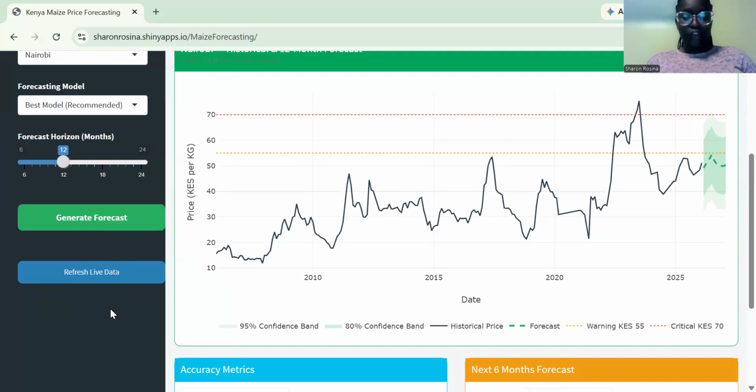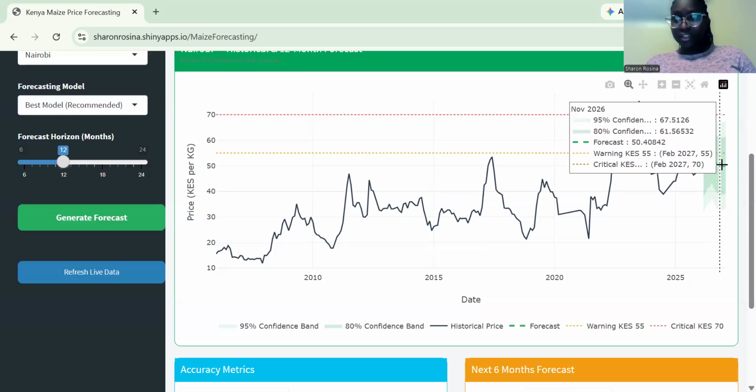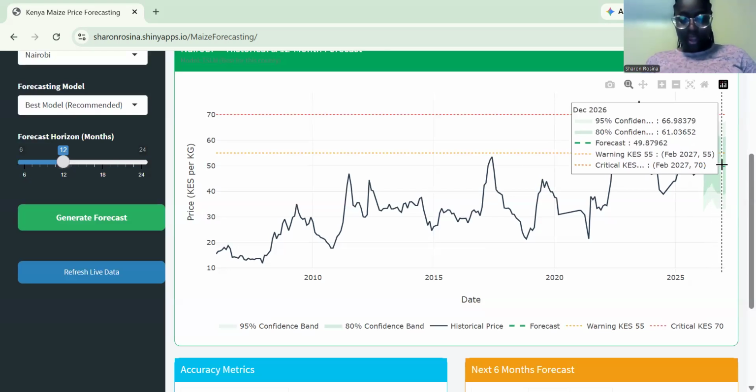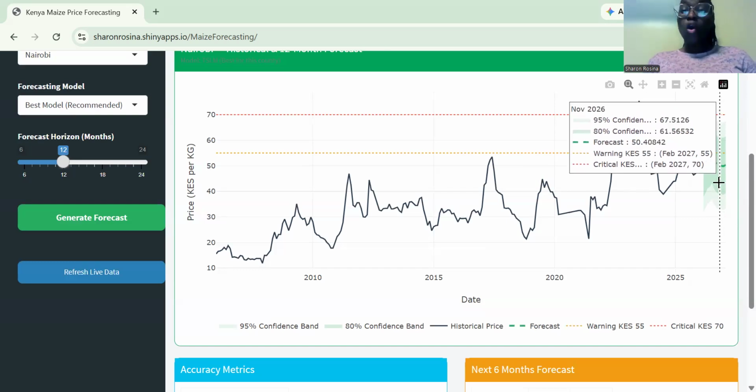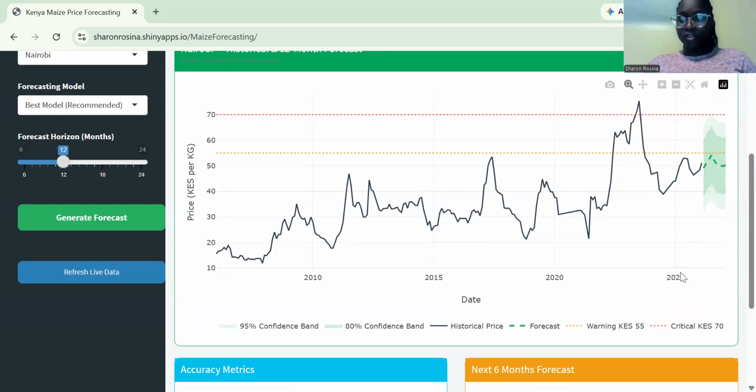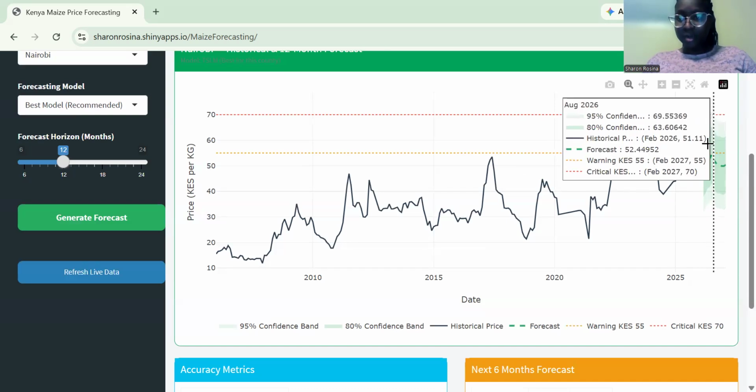The chart shows the full price history all the way from 2006 to today, with the forecast shown as this dashed green line going forward. These shaded bands that you can see are the confidence intervals. The wider they are, let me move this so that you can see, it's this part and this part.